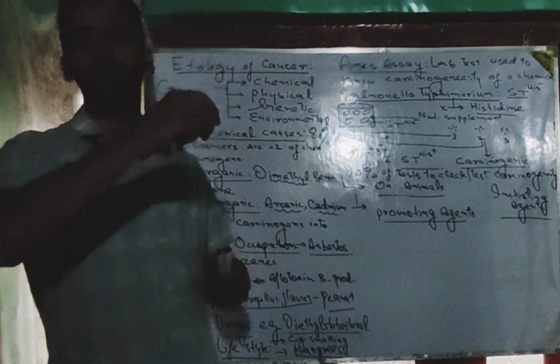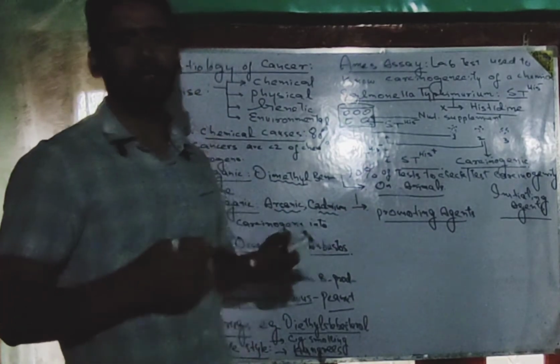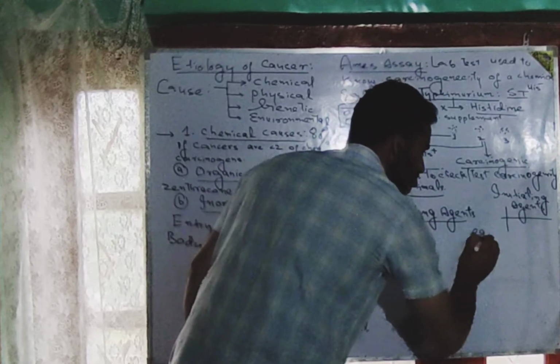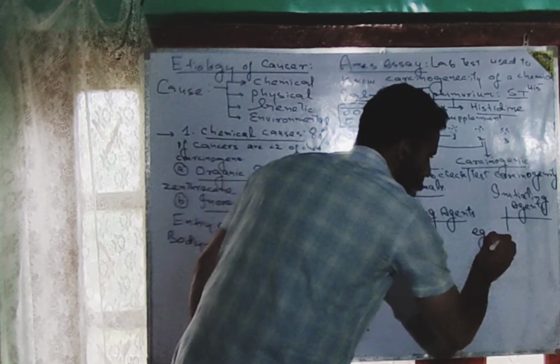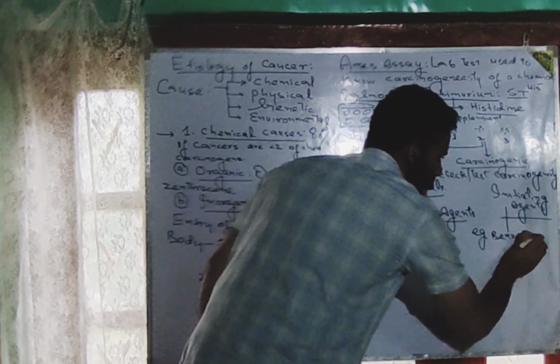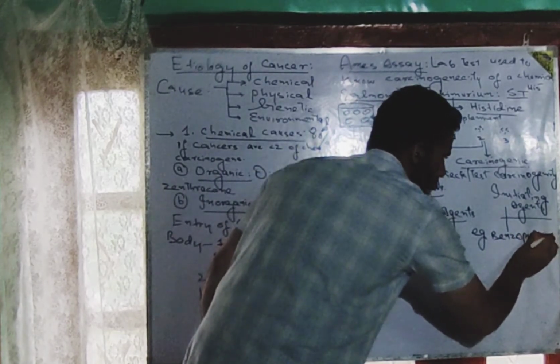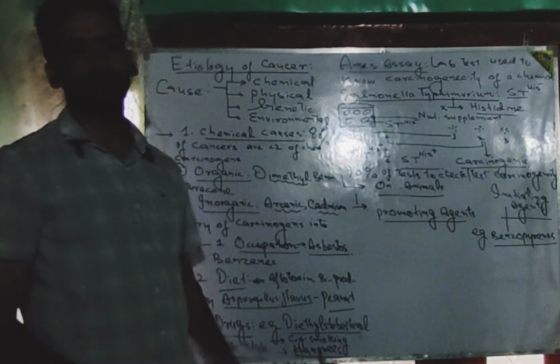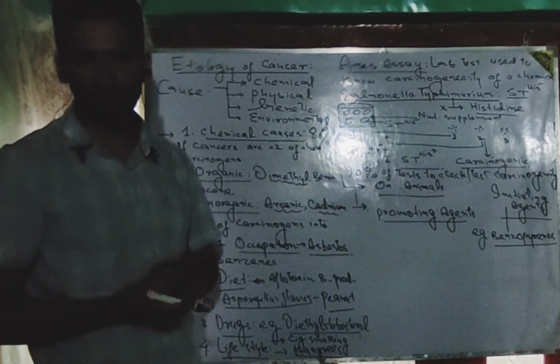An important example of the initiating agent is benzopyrenes. For example, you write down here, benzopyrenes. Benzopyrenes are said to be the initiating agents for the development of cancers on the skin of persons.